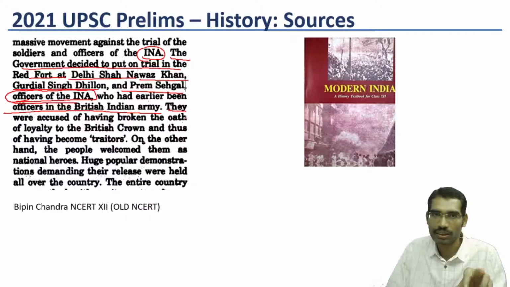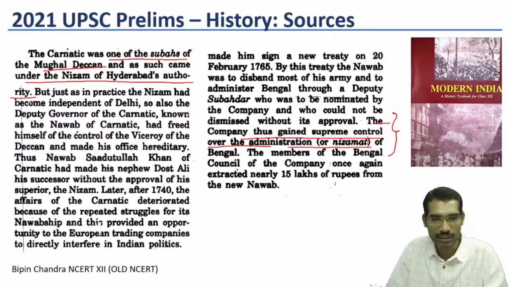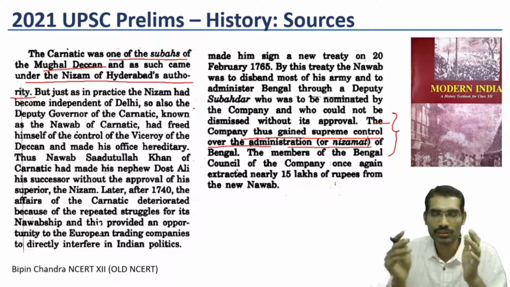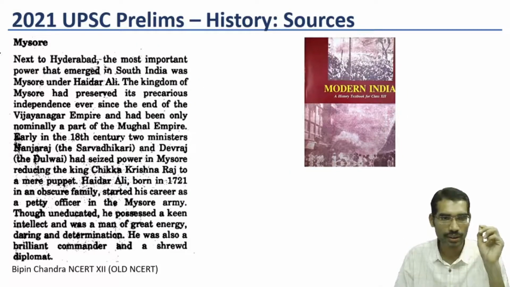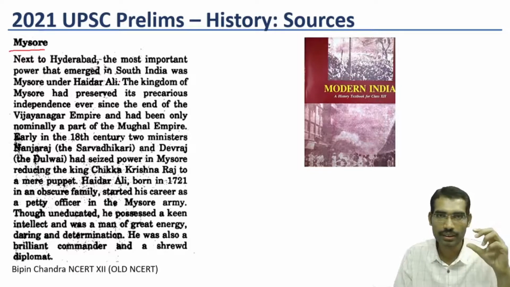With plain reading, this question can also be answered if we read the first chapter. Most of the students feel difficulty in reading the first chapter of Bipin Chandra. This is the statement from the first chapter only. Next to Hyderabad, the most important power that emerged in South India was Mysore under Hyder Ali.